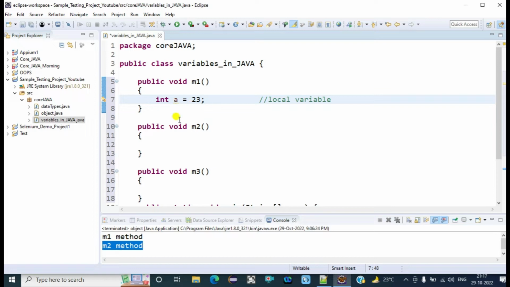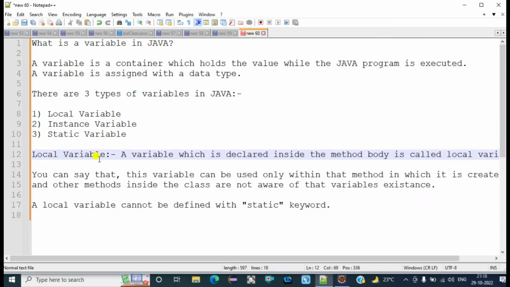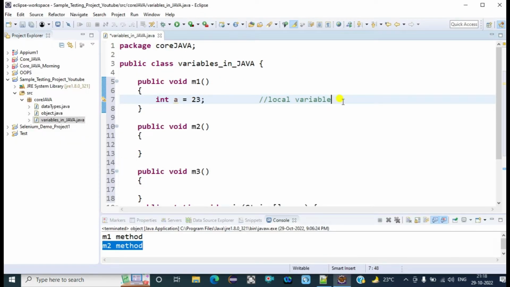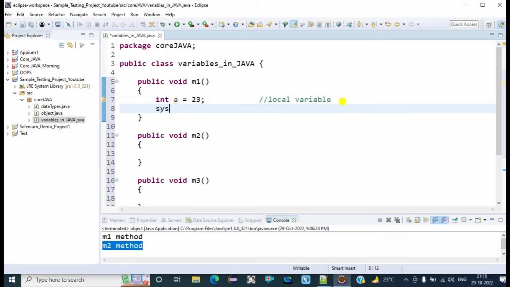Okay, this is known as local variable. And the second point inside this is that this variable can be used only within that method in which it is created. So we can use this variable inside this method anywhere. Suppose if we want to display on the console, then we can call this variable directly inside this method. We are giving the reference name A for this variable, and we are calling this using A.